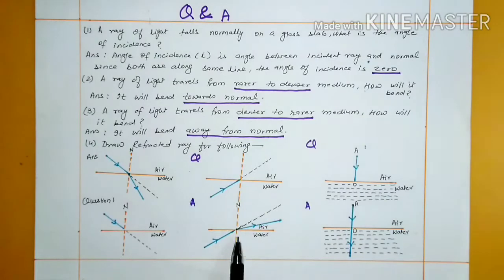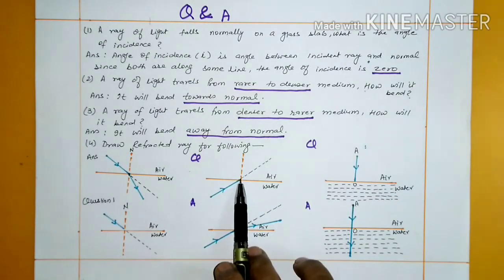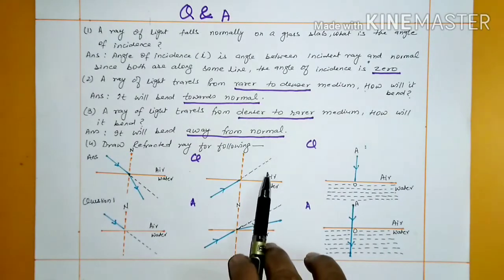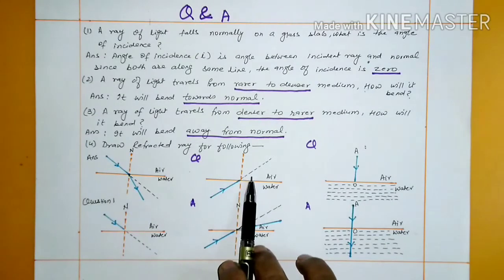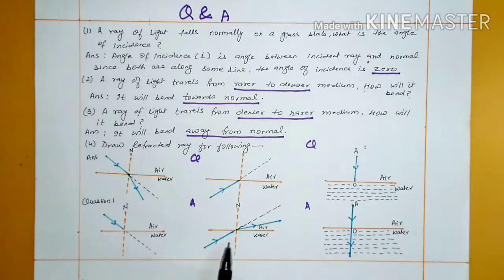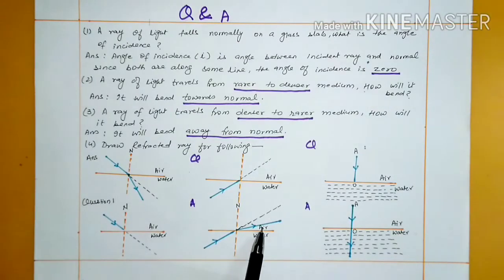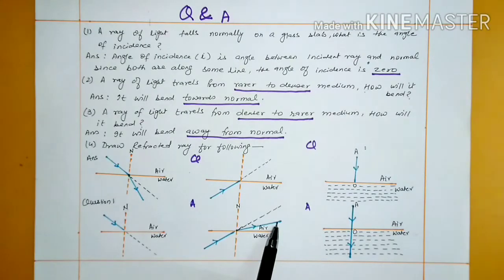Let us see the second question. This is the incident ray. We have to draw the refracted ray. In this case, the ray is incident and it is going from a denser to a rarer medium. So the speed of light will increase and it will move away from the normal. This was the incident ray. This is the refracted ray. From water to air, or denser to rarer medium, the ray of light will move away from the normal.